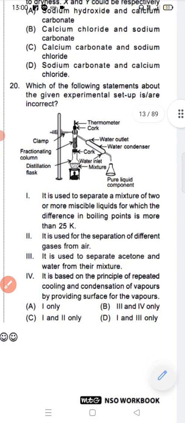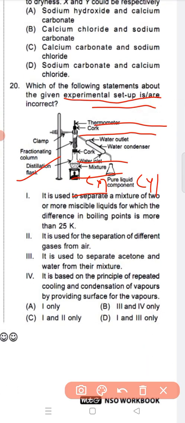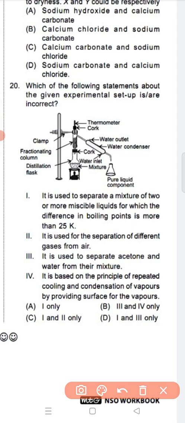Next, question number 20, which of the following statements about the experimental setup is or are incorrect? It is used to separate a mixture of two miscible liquids which have a boiling point difference of more than 25 Kelvin. This is fractional distillation, because the fractionating column is there, the distillation flask is there, and this is the setup of fractional distillation. It is used for the separation of the different gases from air. It is used to separate acetone and water.